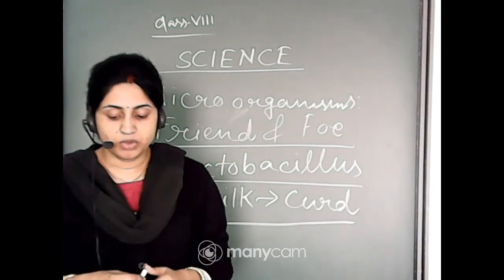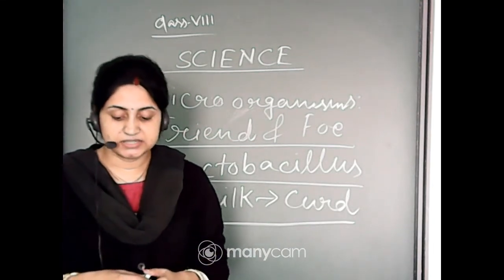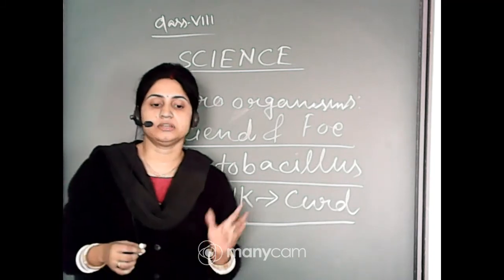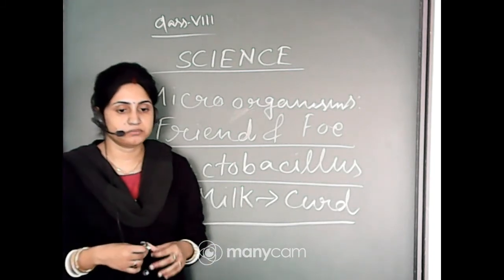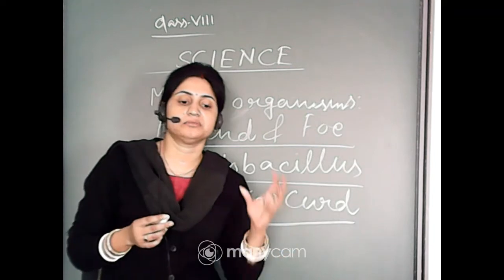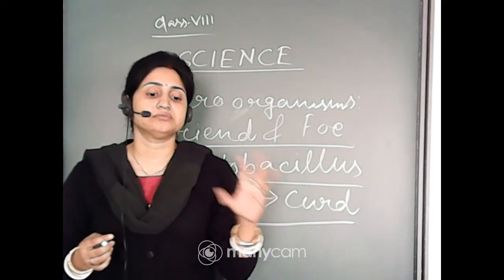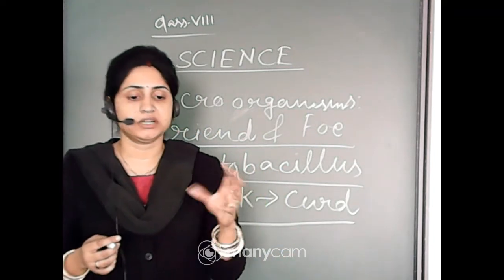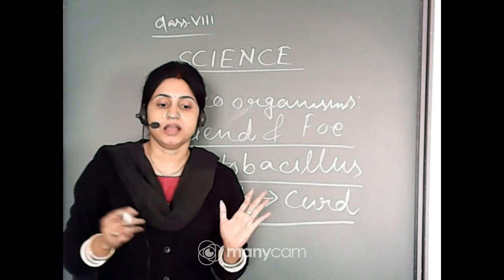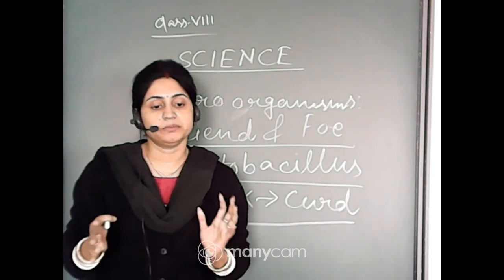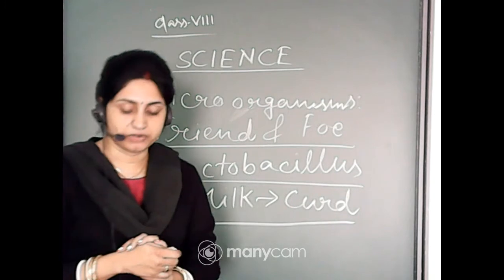Bacteria are also involved in the making of cheese, pickles and many other food items. So bacteria help not only in the production of curd from milk; there are different types of cheese, paneer and food materials, and different types of pickle, which are made with the help of different types of bacteria or microorganisms.